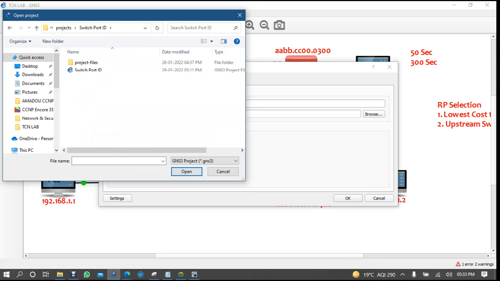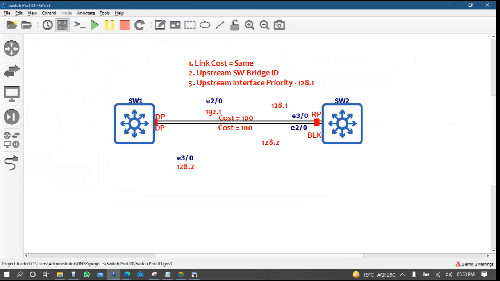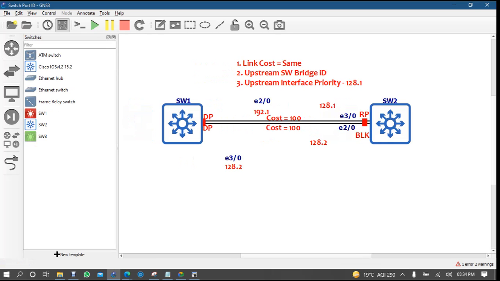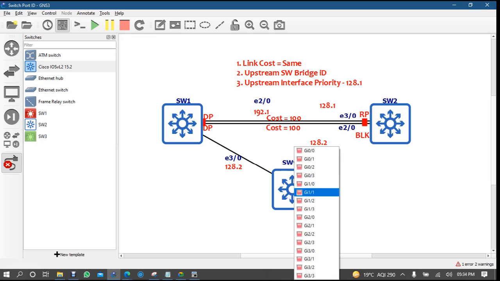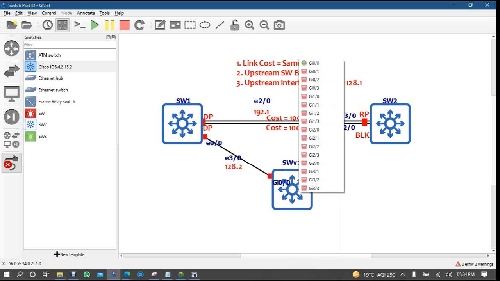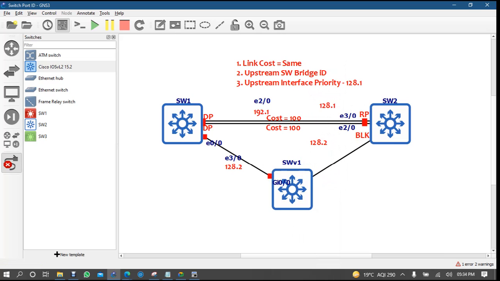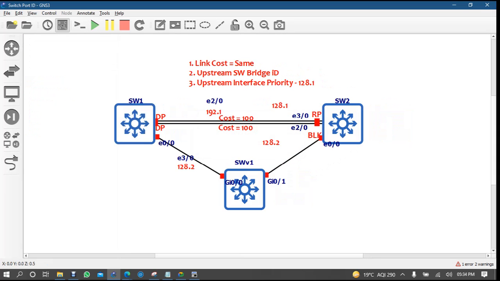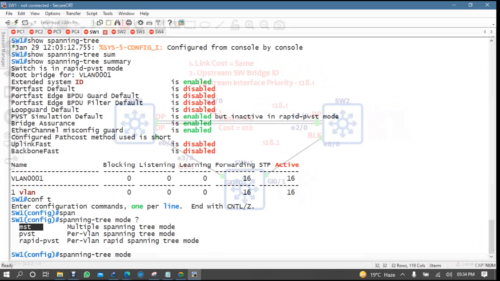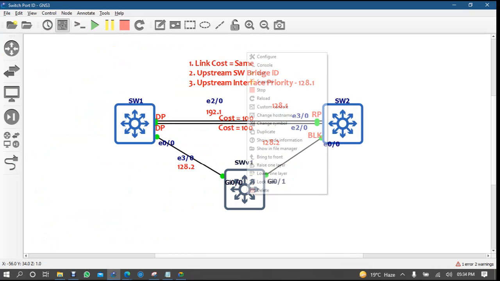I think in this one, no problem, I have this higher switch here. I'm just connecting it to enable the STP instance here. You know why I'm not using the gigabit interface? Because when you connect there, you will start getting duplex mismatch messages. And this switch is a high-end switch.